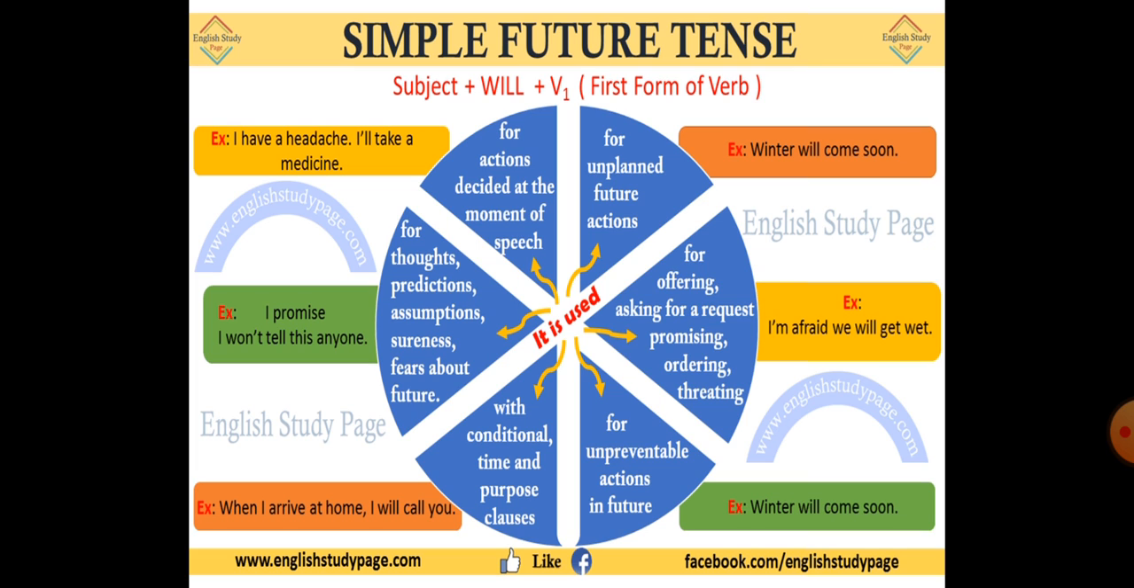Now these are the different situations when you can use the future tense. For unplanned future action, for offering or asking a request, promising, ordering, threatening, we use this, like I am afraid we will get wet. For unpreventable action also you use future tense. Then for action decided at the moment of speech. Then for thoughts, predictions, assumptions, sureness, fear about the future. Then with conditional, time and purpose clauses. So these are a few conditions.